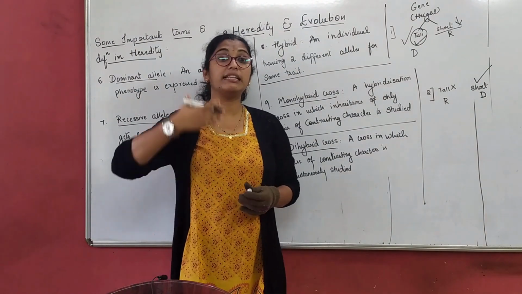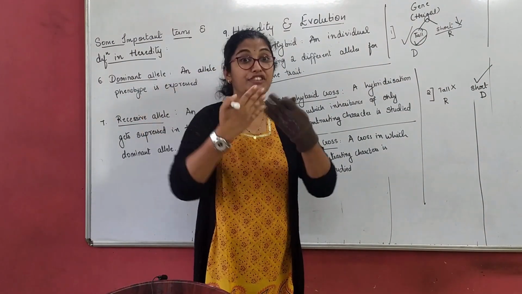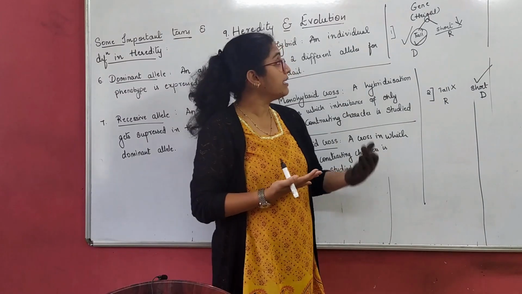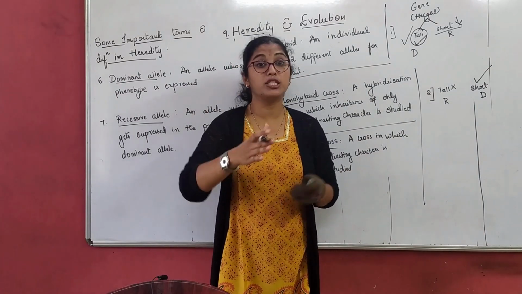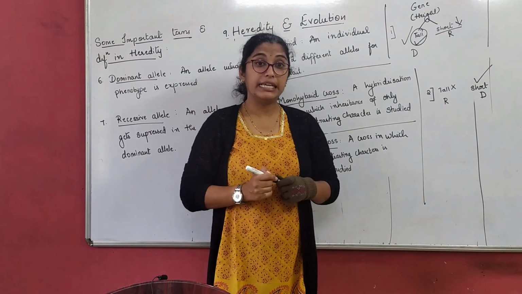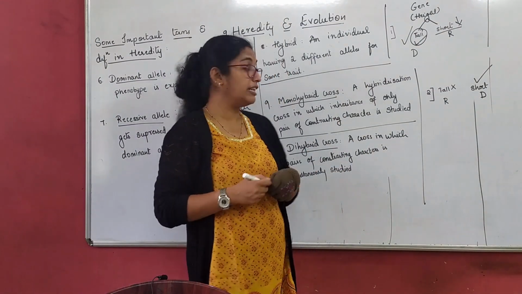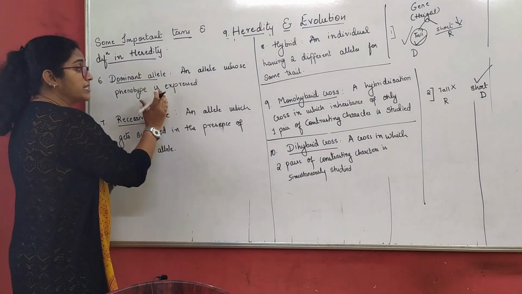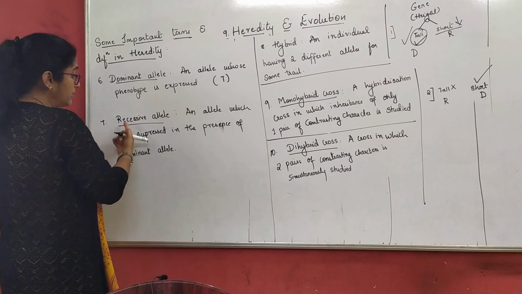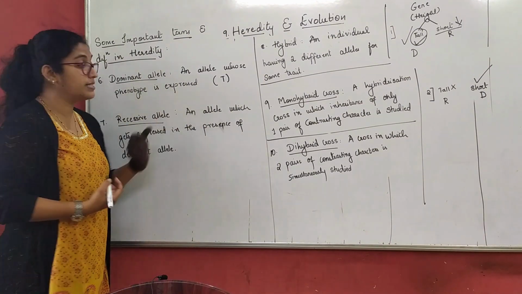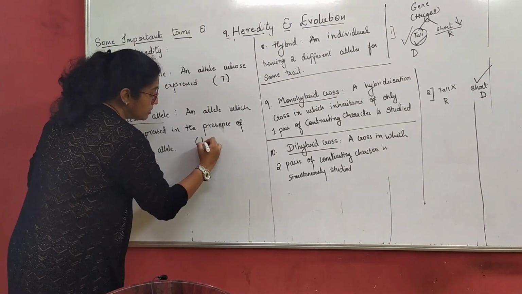Whichever gene gets expressed physically, phenotypically, is called the dominant allele, and the allele which gets suppressed by a dominant allele is called the recessive allele. We always represent a dominant allele by a capital letter and a recessive allele by a small letter.